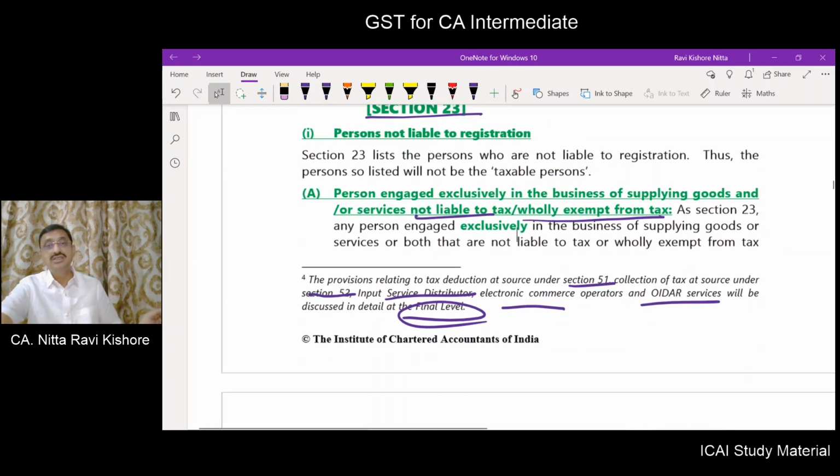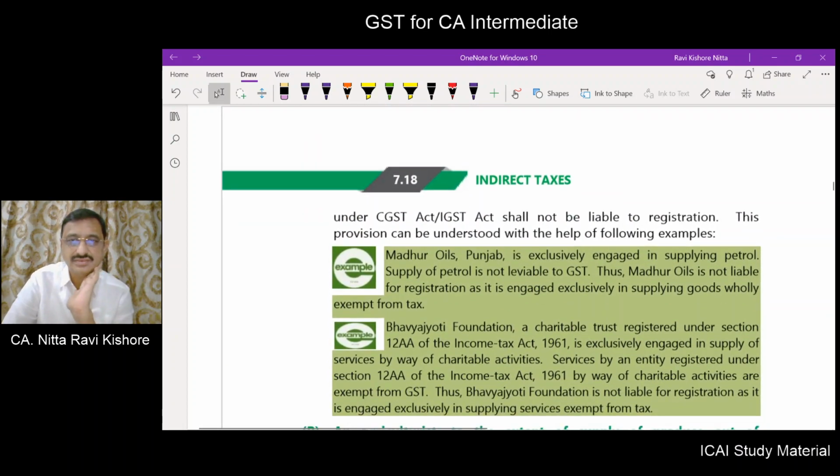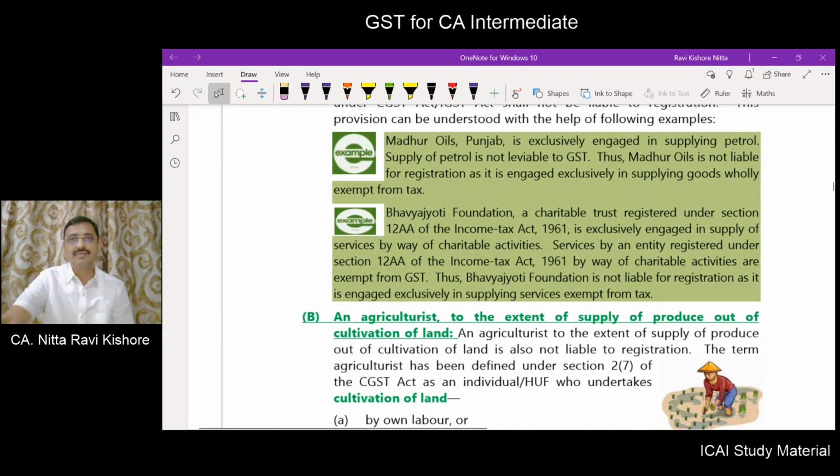Persons engaged exclusively in the business of supplying goods and/or services which are not liable to tax or which are wholly exempt from tax, they need not get registration. Let us take the example. Mathur Oils, Punjab is exclusively engaged in supplying petrol. Petrol is a non-taxable item. So it is not required to get itself registered because it is wholly exempt from tax.